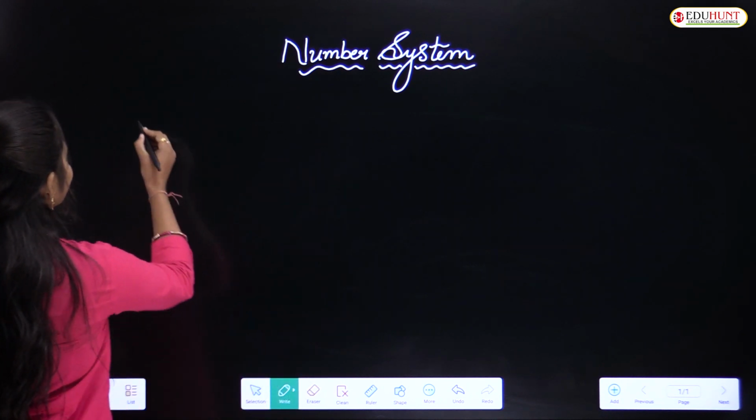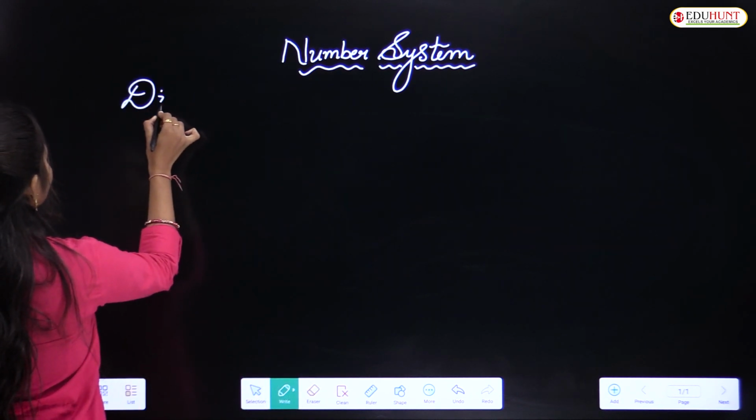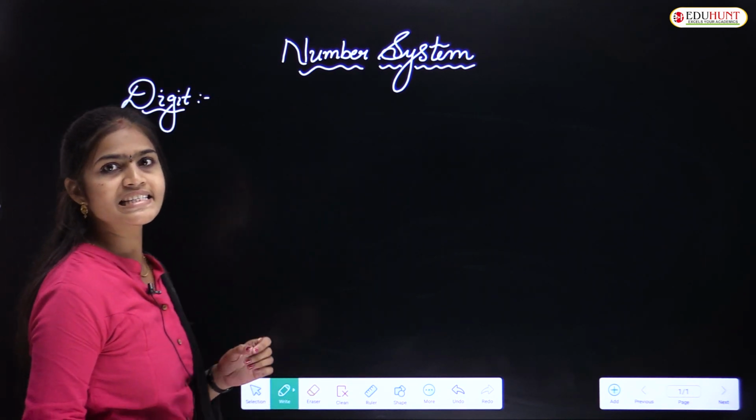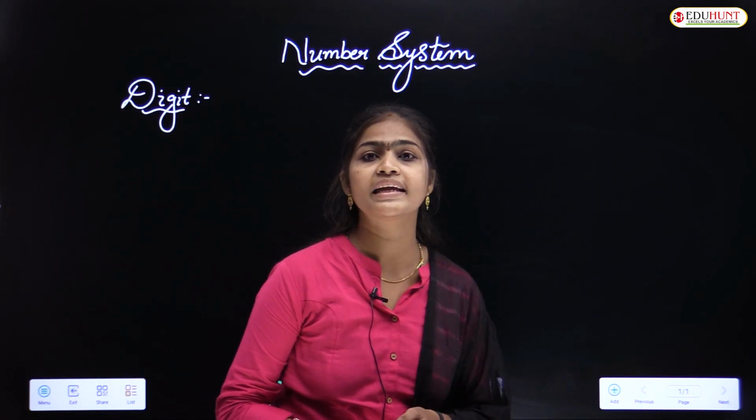Digits means a single symbol which is used to make a numeral.